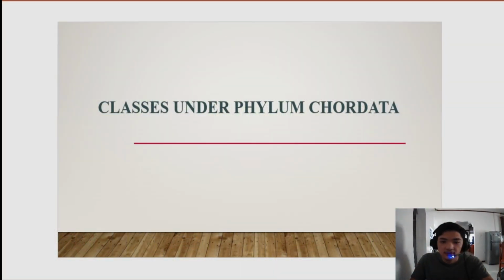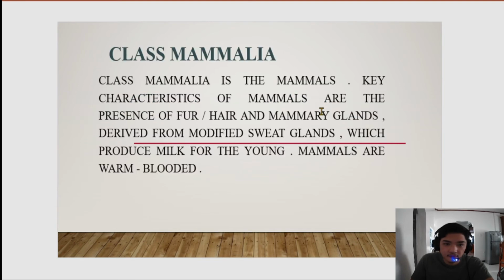Okay, now let's go to the classes under phylum Chordata. Class Mammalia. Class Mammalia is the mammals. Key characteristics of mammals are the presence of fur or hair and mammary glands derived from modified sweat glands which produce milk for the young.